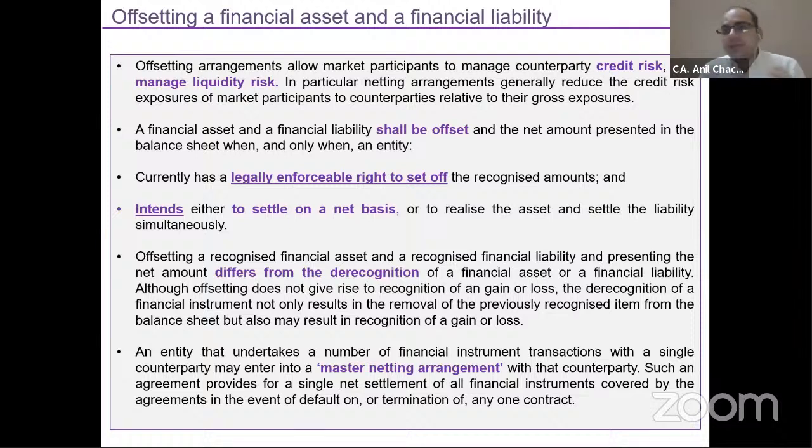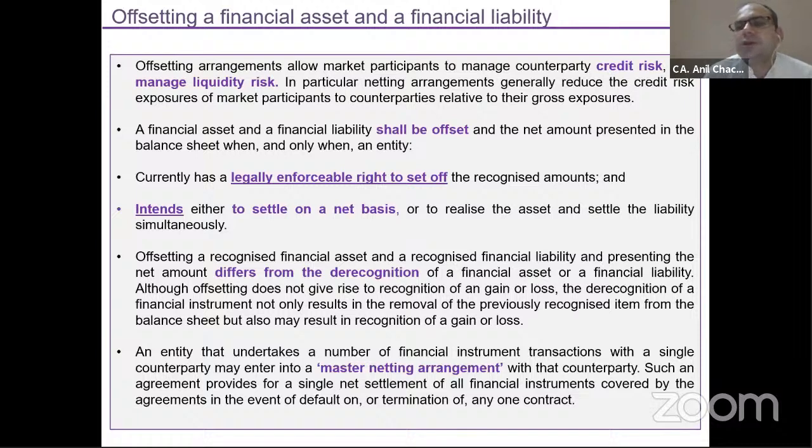Now, offsetting means that you will offset a particular item with another item of another party. But this offsetting differs from derecognition. Under the offsetting part as well, you will remove the particular item from your balance sheet. Under derecognition, you will again remove the item from the balance sheet. But there's a difference between derecognition and offsetting. Under derecognition, you will recognize gains and losses, but under offsetting you won't recognize gains and losses. So that's the difference.